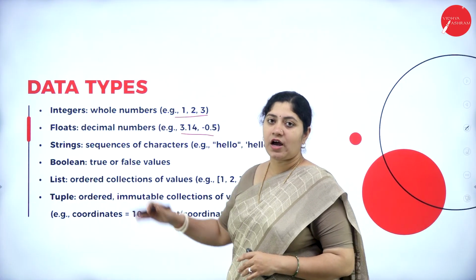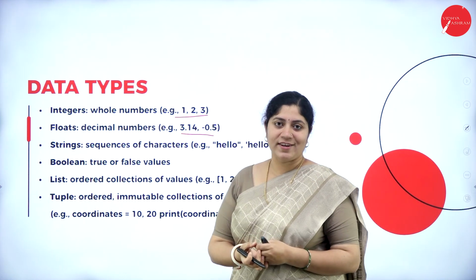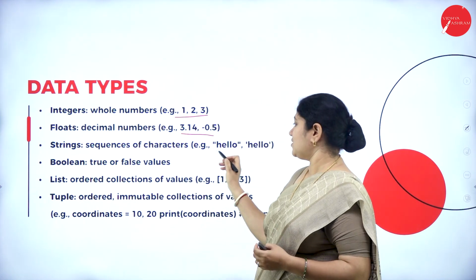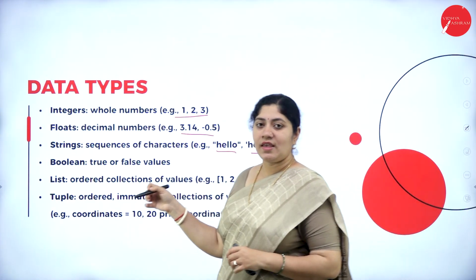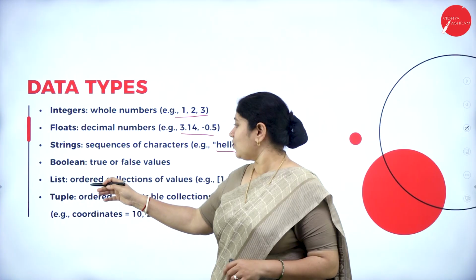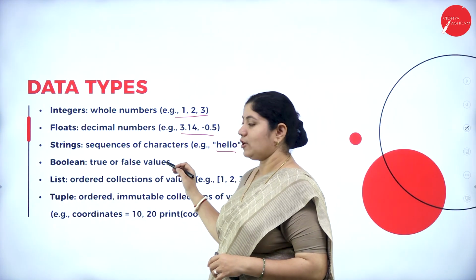Next data type is strings, where it holds the sequence of characters. The example is hello or hello world, etc. Next data type is a Boolean one, where it holds true or false values.